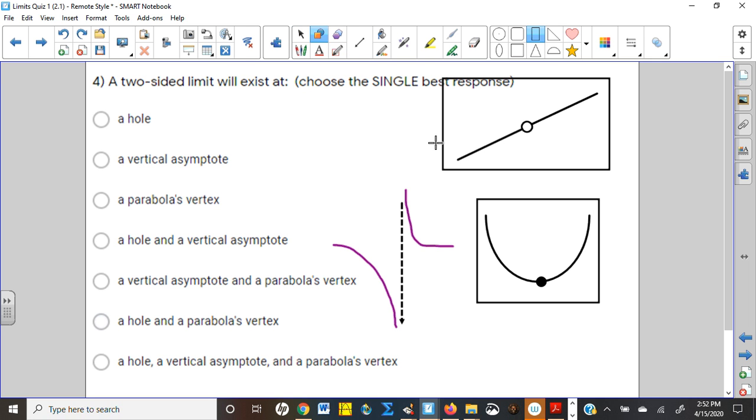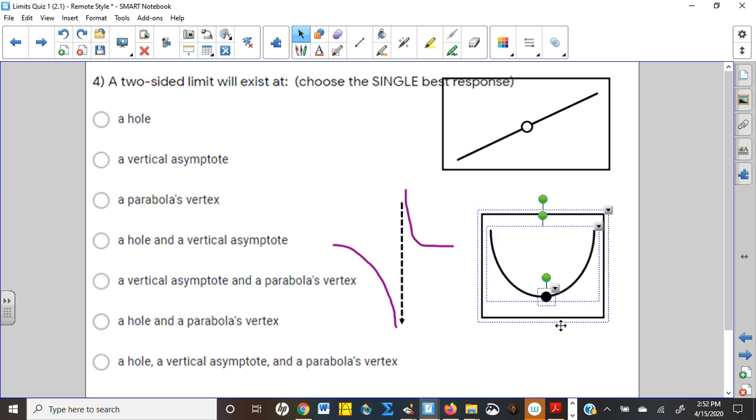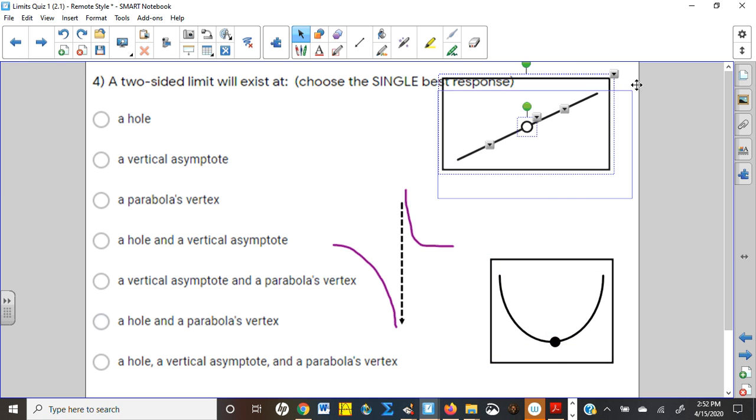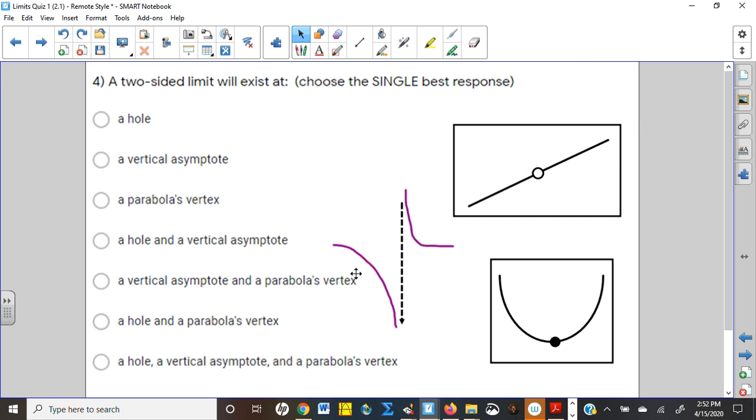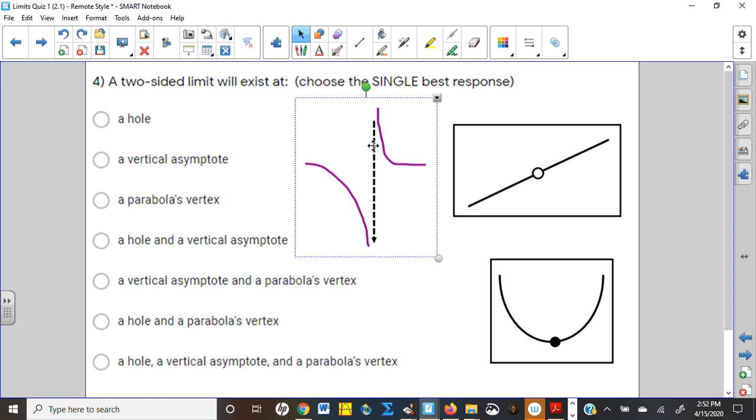So of these three cases, the one that does not have a two-sided limit is the infinite discontinuity. And so we're going to say the other two work, and that means the answer was this one right here, a hole and a parabola vertex.